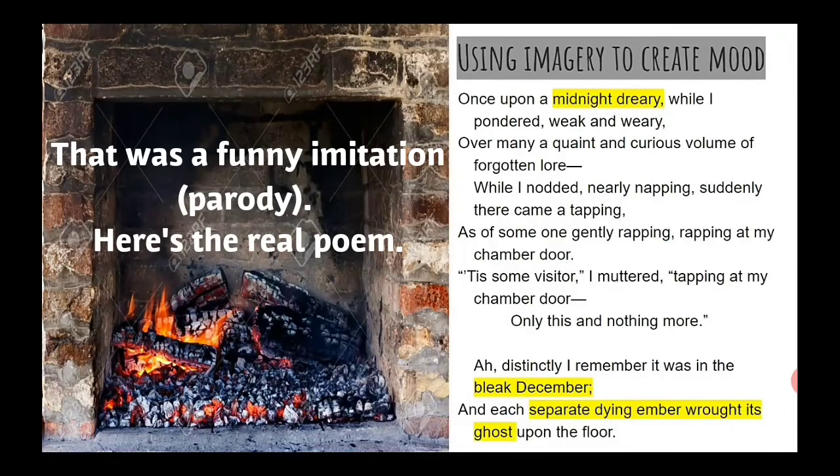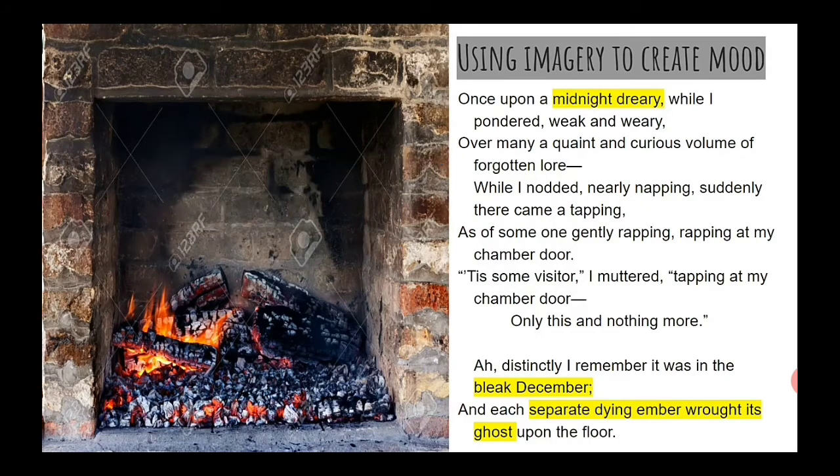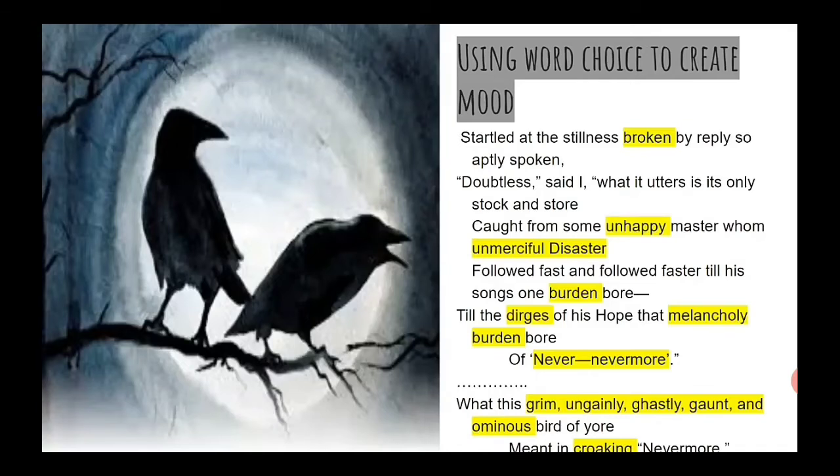Stories. Authors will use imagery to create mood. In this introductory stanza, the narrator describes himself sitting and reading a book in a dreary midnight. We can see some of his other word choices. Distinctly, I remember it was in the bleak December, and each separate dying ember wrought its ghost upon the floor. Often, fires can create images that are warm and cozy, but here he's describing dying embers and wrought its ghost. Word choice like this can also create mood.